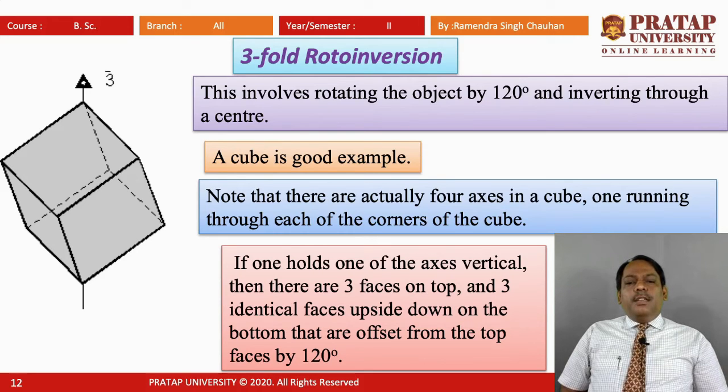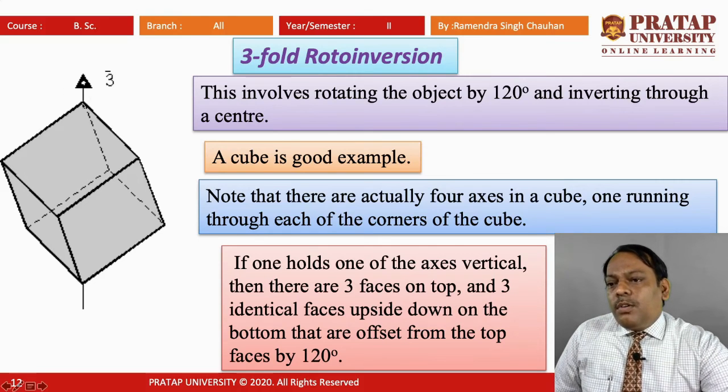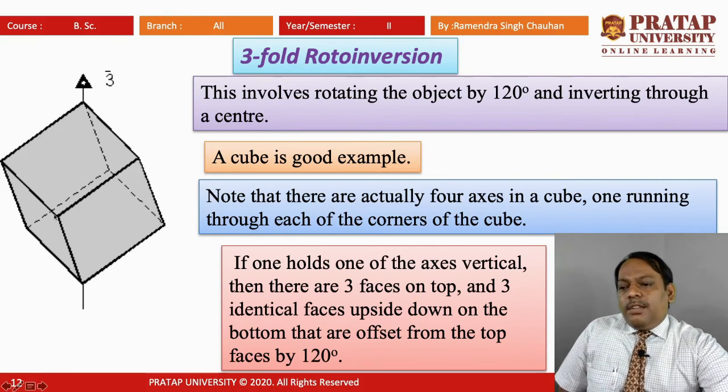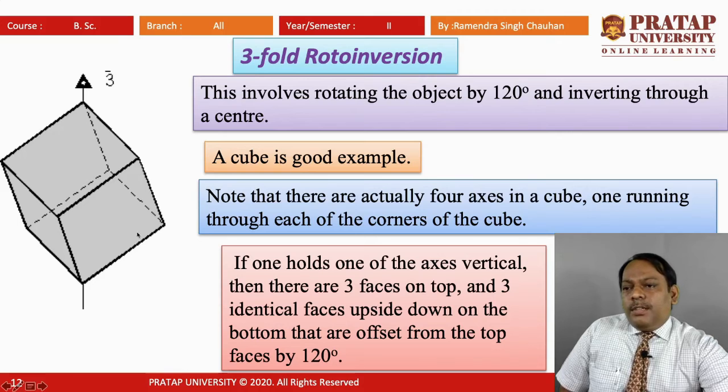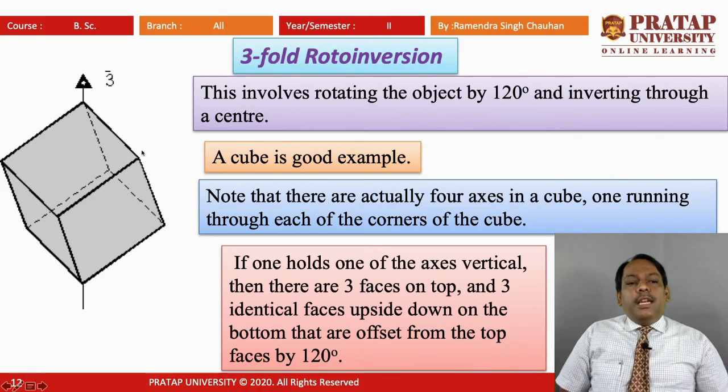A cube is a good example of three-fold roto-inversion, and we can see that there are actually four axes in a cube, one running through each of the corners. We can see that one corner is there, second, third, and fourth, so there can be four axes through all the corners in the cube.